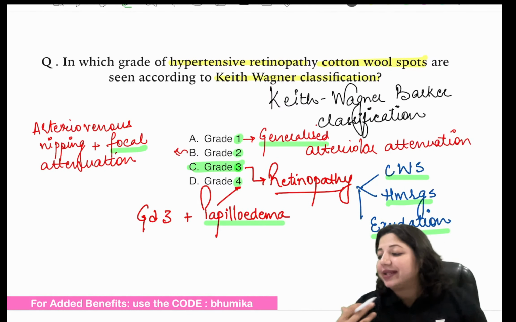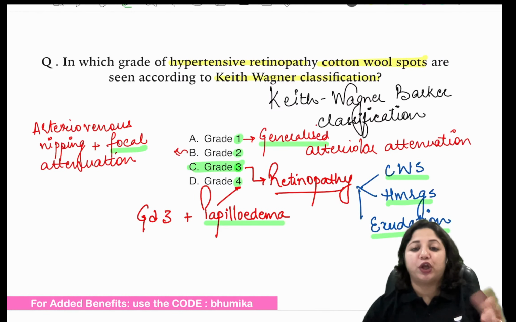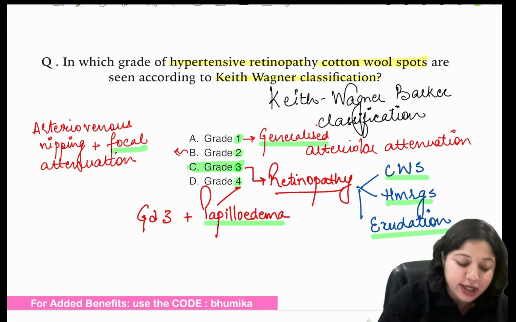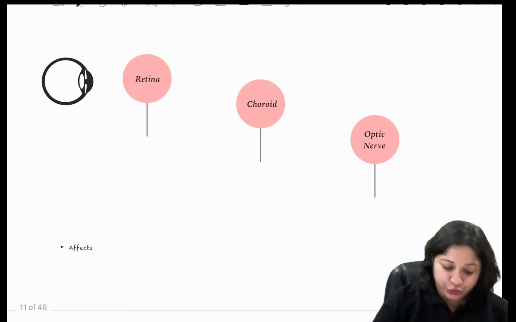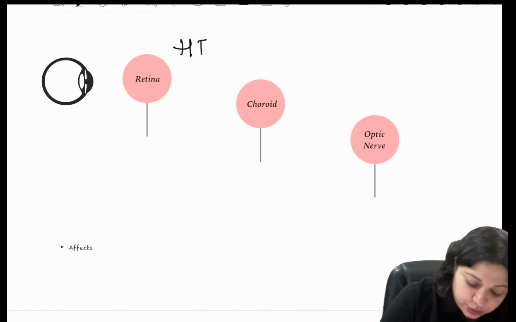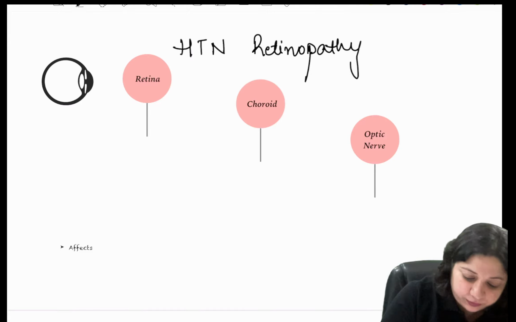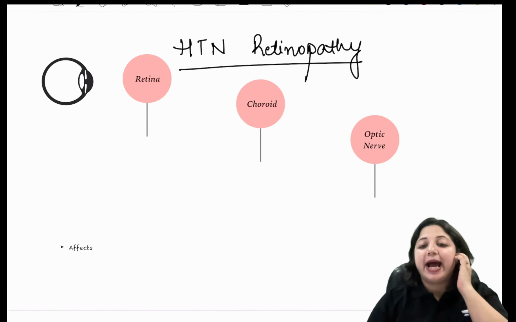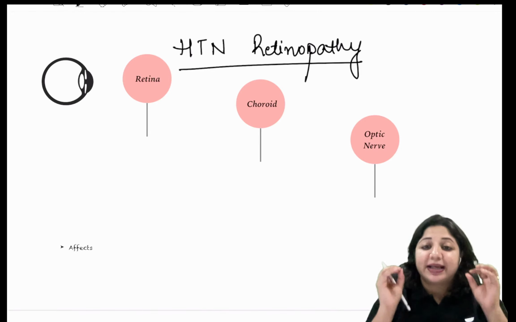Can you tell me what are the other classifications of hypertensive retinopathy? The other classifications are the Mitchell and Wong classification and the modified Scheie classification. Now let's see what we should know about hypertensive retinopathy, hypertensive ocular changes, classically.